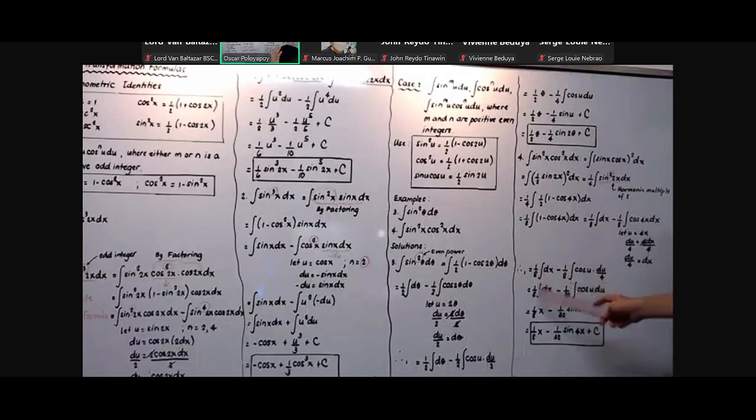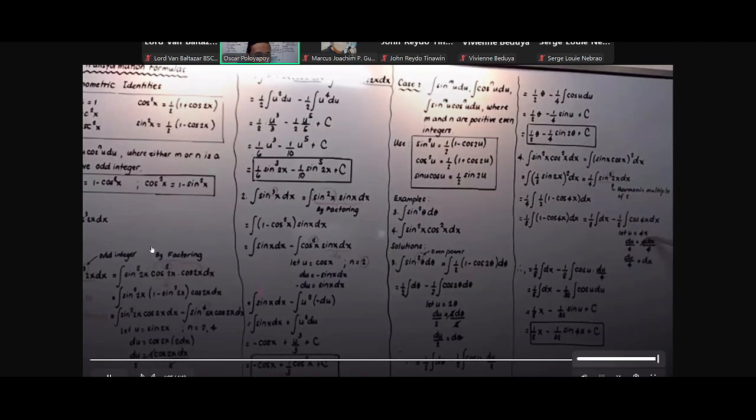So therefore, 1/8 integration of dx minus 1 over 32, because 8 times 4 is 32, integration of cosine u du. Thus, it is 1/8 x minus 1 over 32 sine u plus c, because the integration of cosine u is sine u. Then our u is 4x, so 1/8 x minus 1 over 32 sine 4x plus c. So this is now the answer.